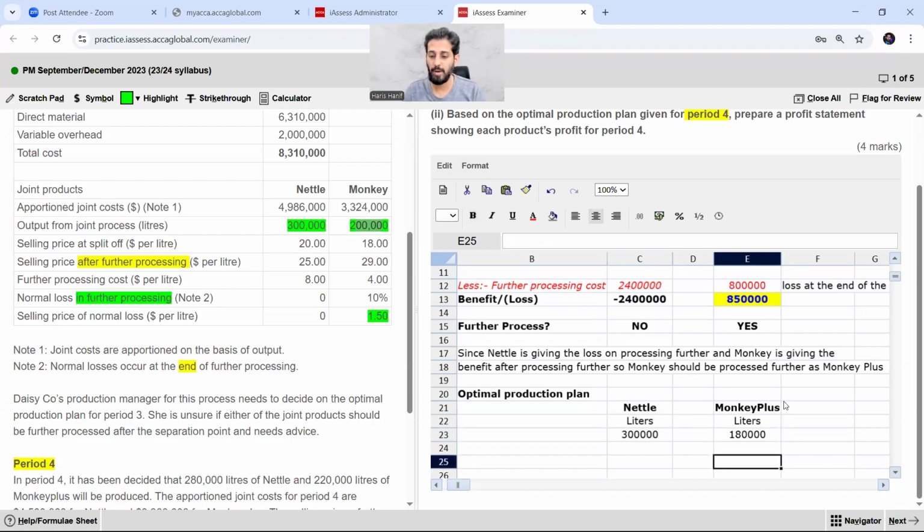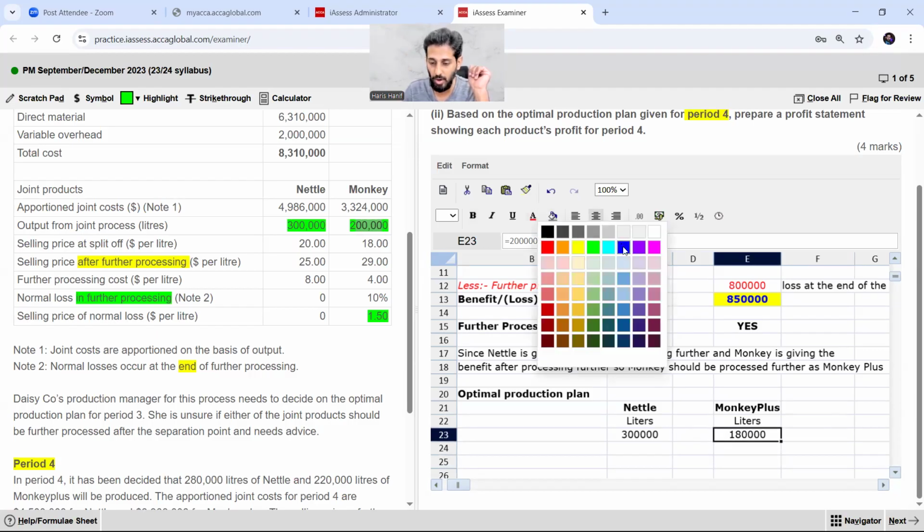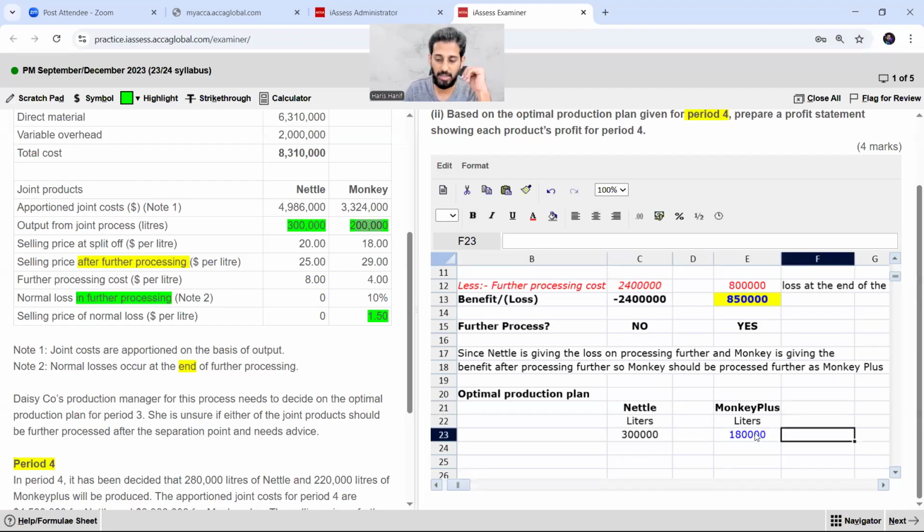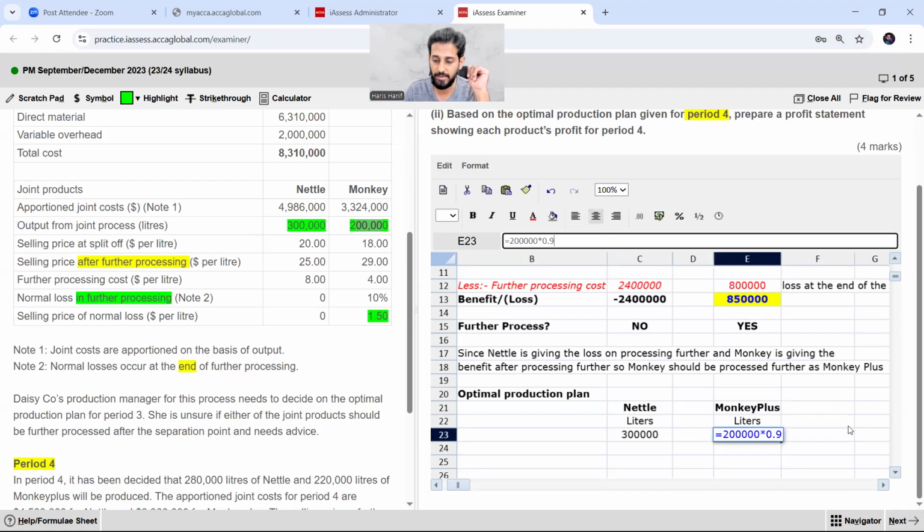So that is my optimal production plan. Simple point is that. Why 180,000? Because it will be after the loss of 10%. I have shown it with the calculation here.